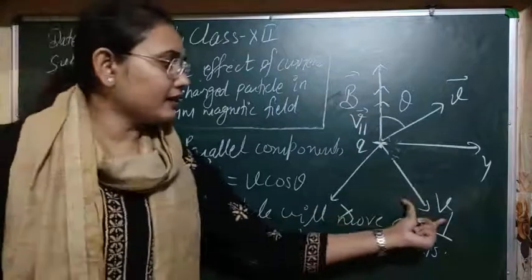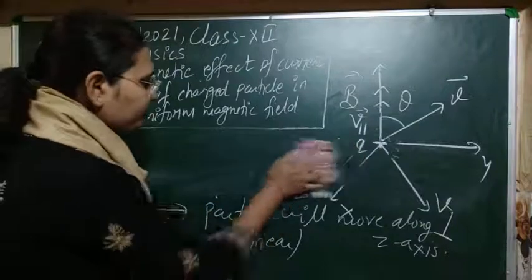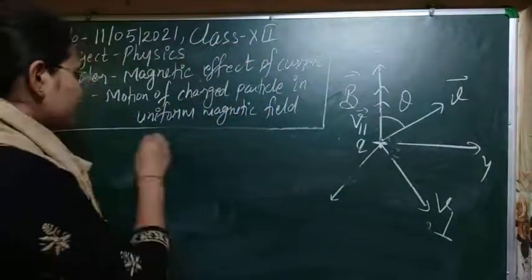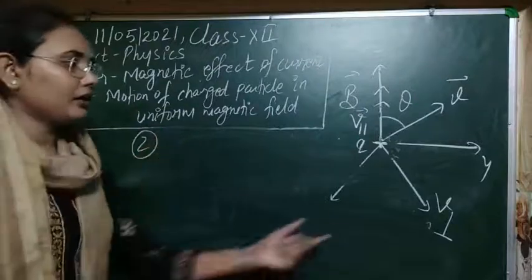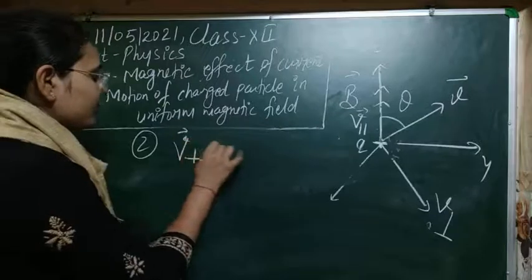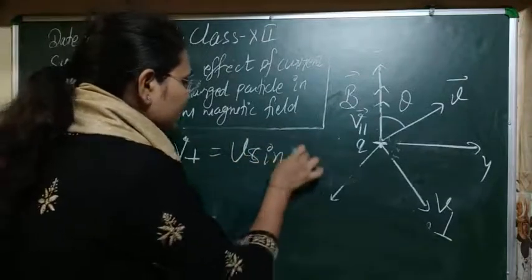Now let's see the second condition, and forget this parallel component for this case. So for the second one, the perpendicular component of velocity. So V perpendicular, here you can see this is equal to V sin theta.